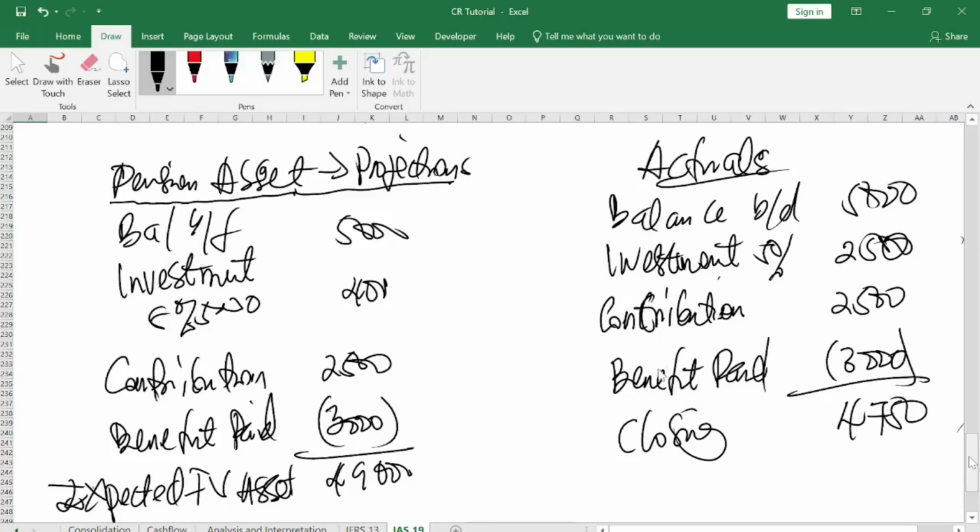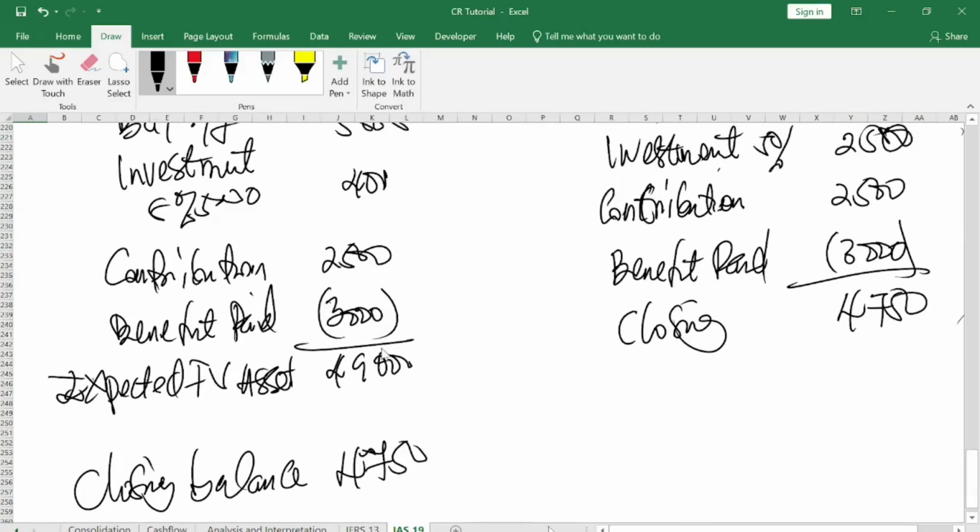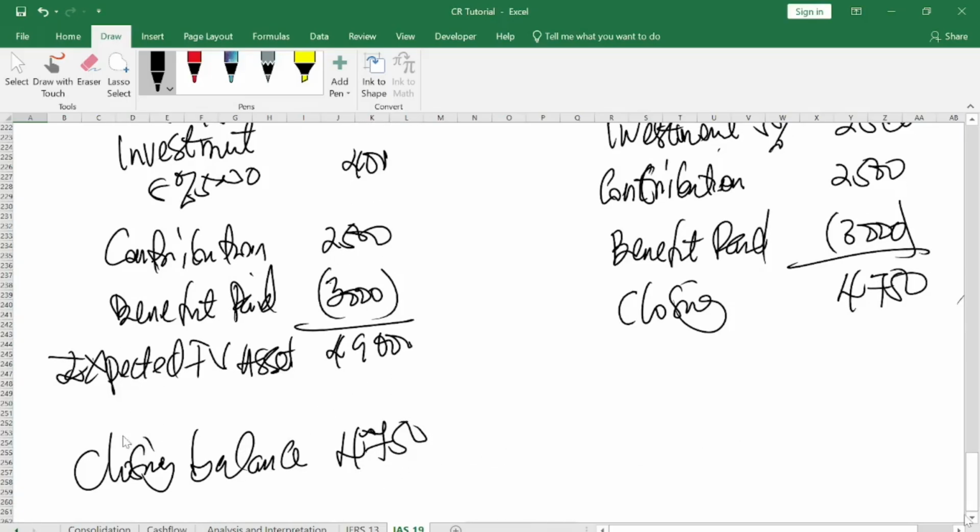But for the purpose of education, I try to explain for you to understand how they arrive at the closing balance. This is the closing balance. So you ask yourself, the projection that the actuarial did for the company was 4,900. But the closing balance, it means what actually happened, is 4,750. Is it a loss to the company or gain to the company? It's a loss to the entity.